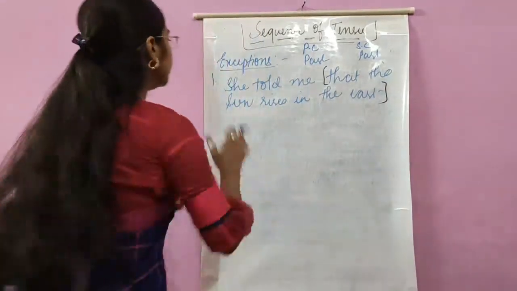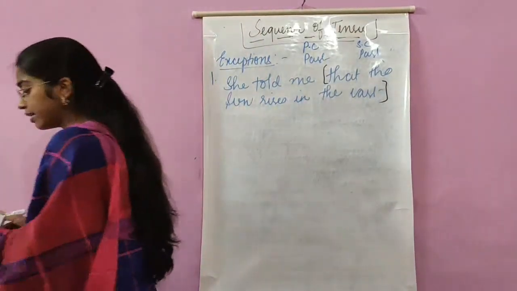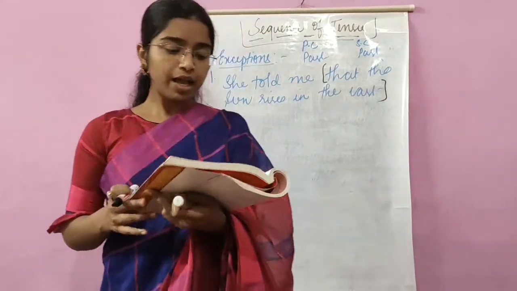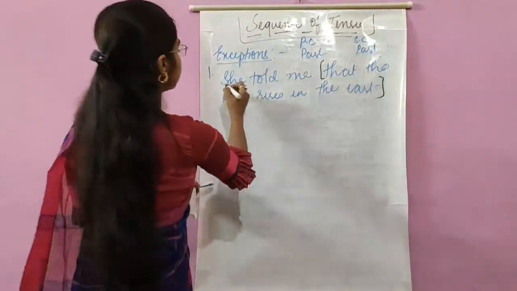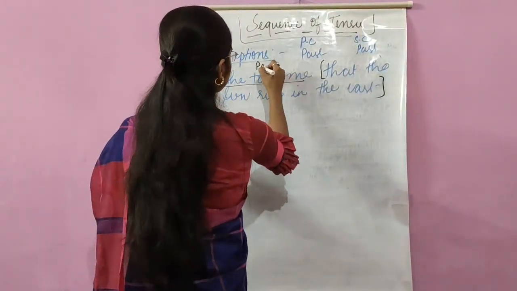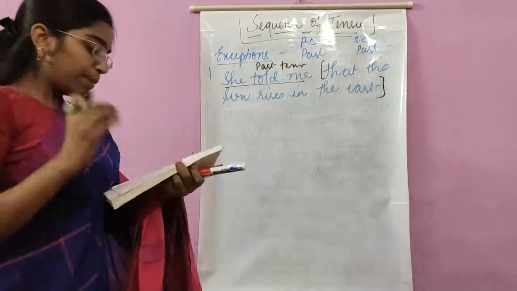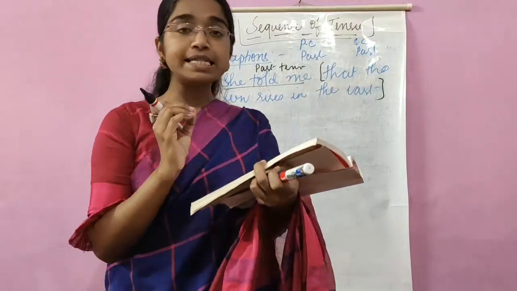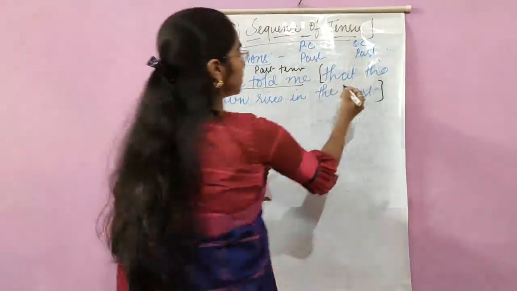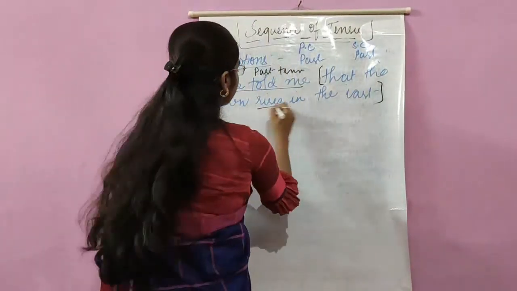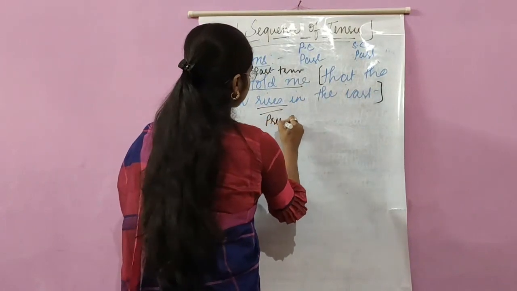So the first exception, I'll read it aloud. A past tense in the principal clause may be followed by a present tense in the subordinate clause. This is the subordinate clause, and it is in present tense.